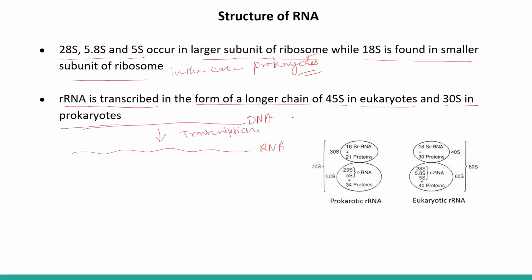And in the case of eukaryotes, this RNA is of 45S type. Okay, later what happened?